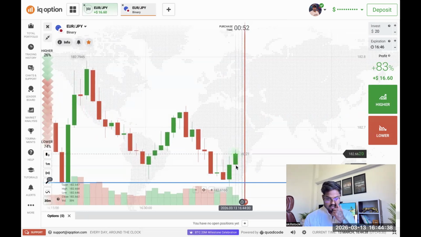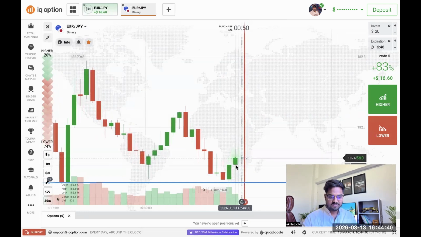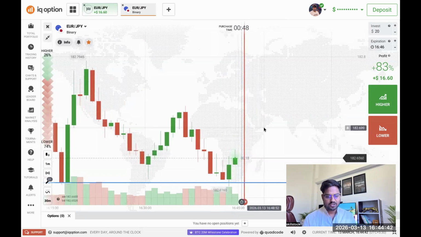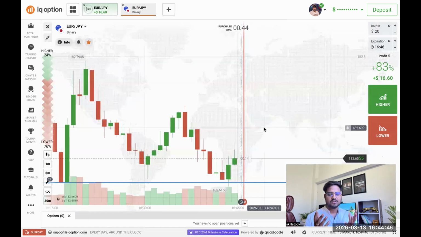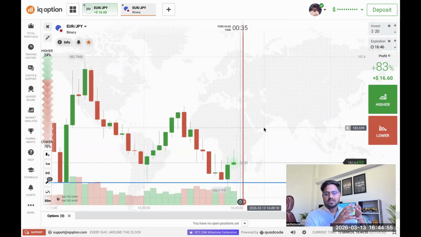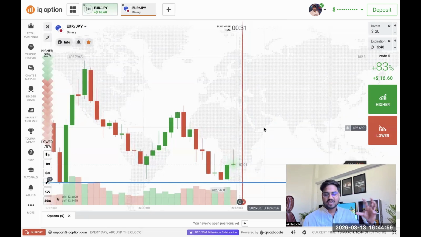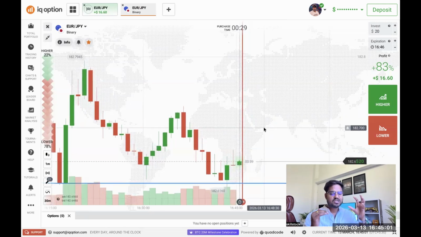So yeah, let's see. I think if this candle closes as a good buyer's candle, and they drop the volume, then there is a possibility that sellers can attack. Because see, if buyers enter very strong in the market, then there is a possibility that buyers can enter again. But if buyers enter with low volume, it means buyers are weak, and there is a possibility sellers can take control over the market.